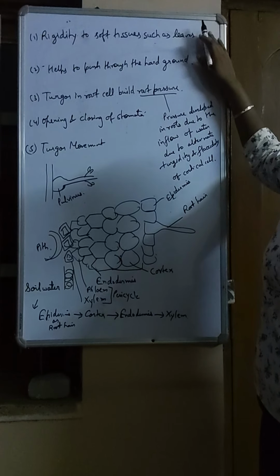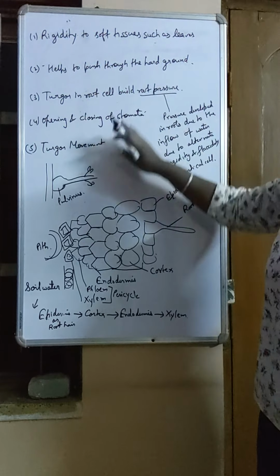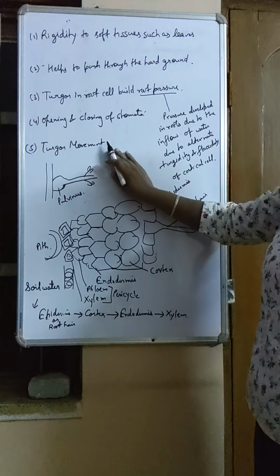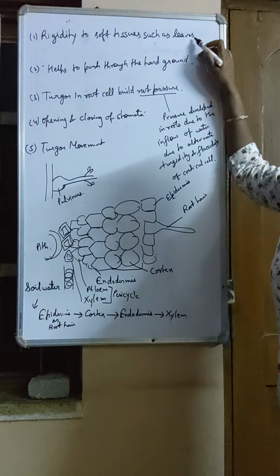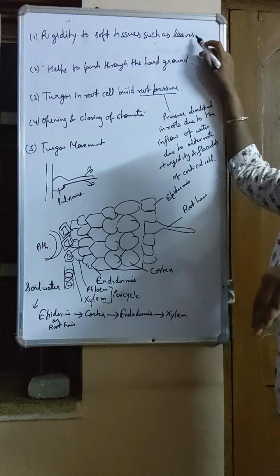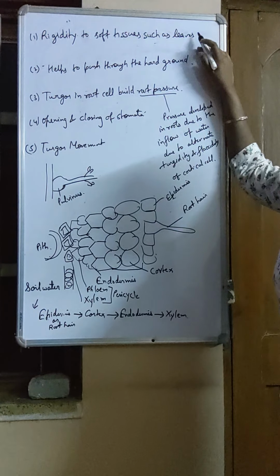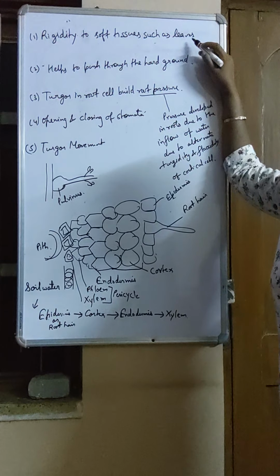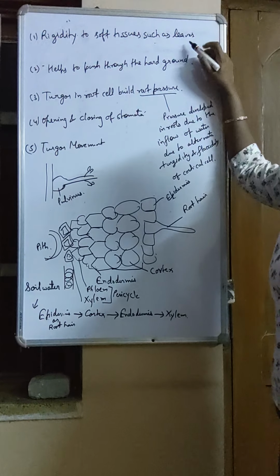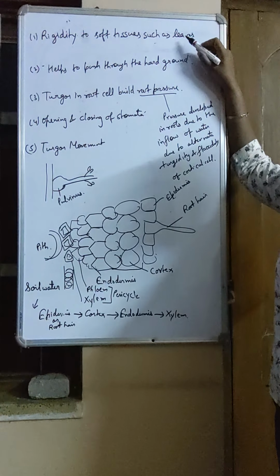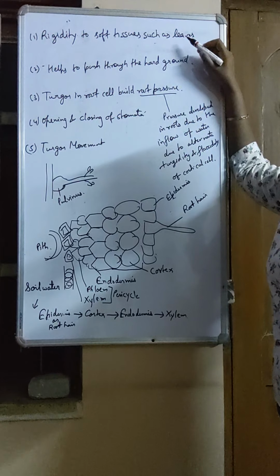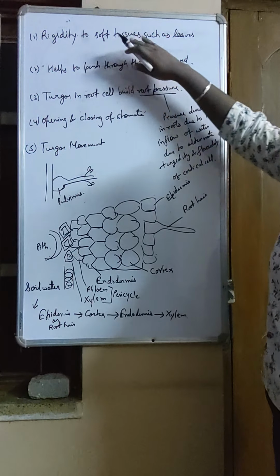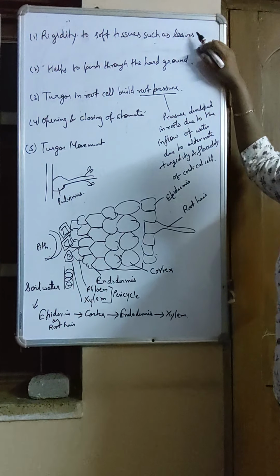As I told you, turgor pressure is very important. So these are some of the functions of turgor pressure for plants. First of all, rigidity to soft tissues such as leaves. You will see if a plant is not properly watered, its leaves droop. It becomes very soft. Even if a herbaceous plant is there, even the stem droops because the leaf tissue or the stem tissue loses turgor pressure, that leads to drooping of leaves, making it soft. So rigidity to the soft tissues is provided by the turgor pressure.